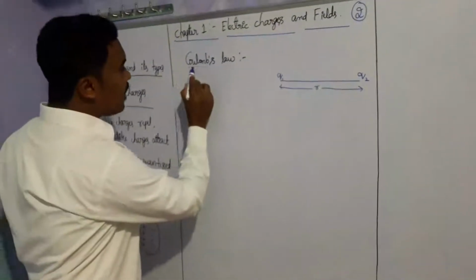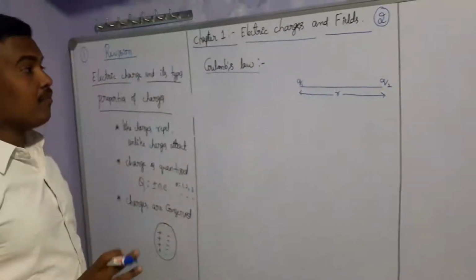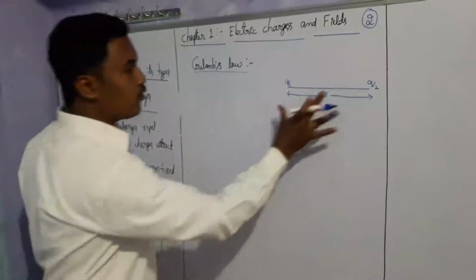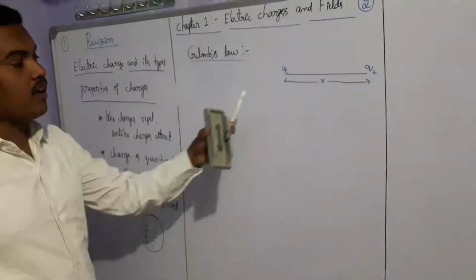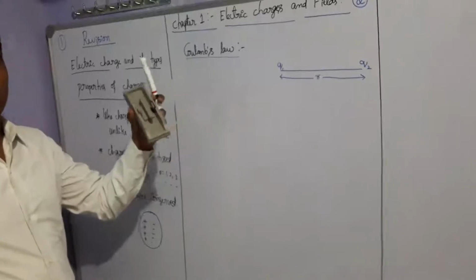Coulomb's law is used to measure the magnitude of force between those two charges and also in which direction it is acting. This is a measurement of the electric force. Coulomb's law is very, very important.